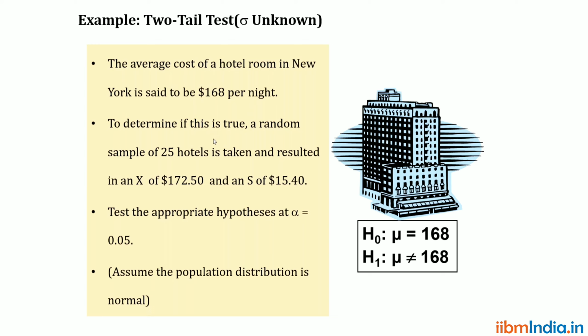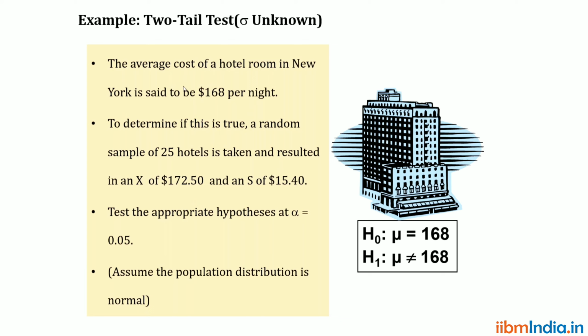To determine if this is true, a random sample of 25 hotels is taken and resulted in an X bar of $172.5 and S of $15.40. Test the appropriate hypothesis at alpha equal to 0.05. Assume the population distribution is normal.